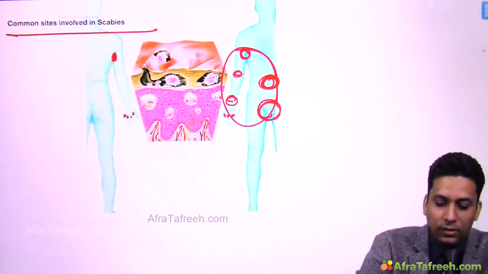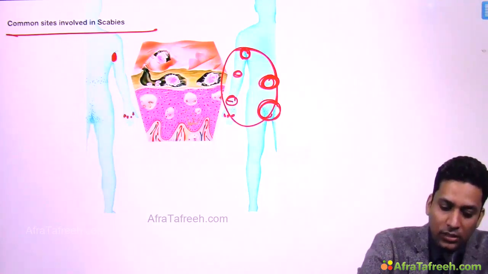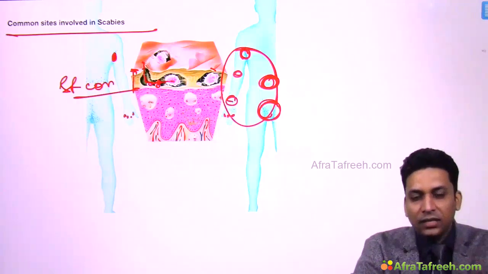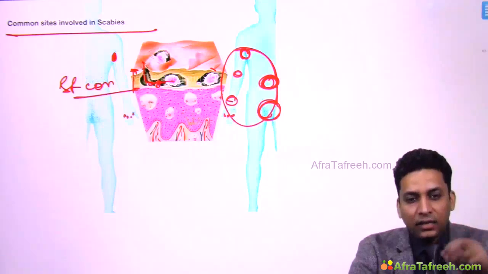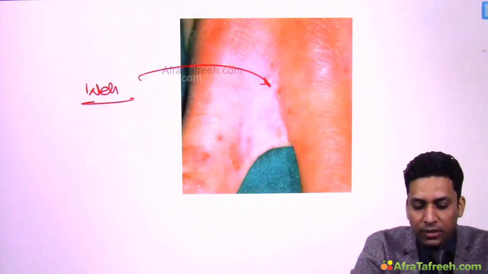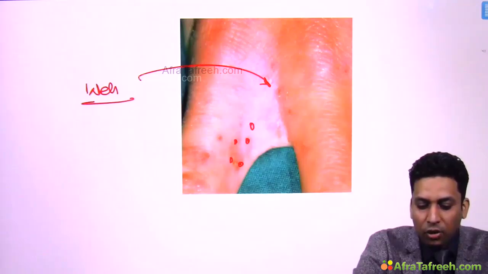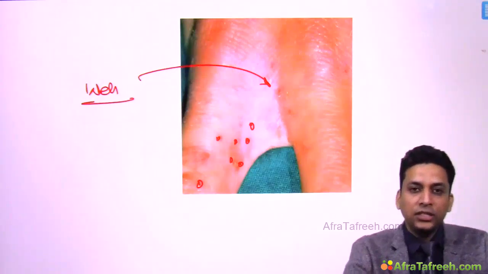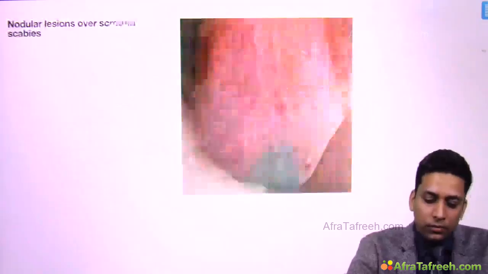So this forms a circle. Here you can see this is the topmost layer, that is stratum corneum. So this is stratum corneum, and in stratum corneum the mite might have formed these burrows. In the burrows it might lay eggs. So if you take the scraping and see it under a microscope, you might find eggs, the mite or the fecal pellets. This is the web space of a patient suffering from scabies, and you will find these papular lesions or burrows or sometimes vesicular lesions. So any type of lesions might be present. Generally the characteristic lesions are burrows.